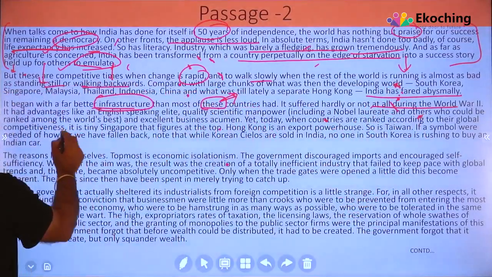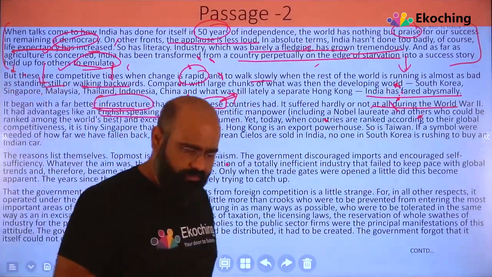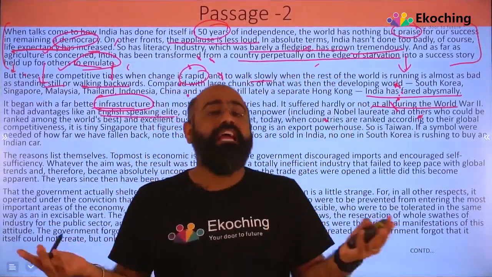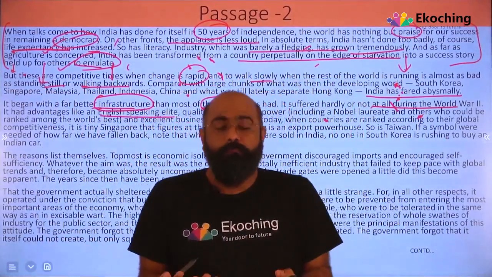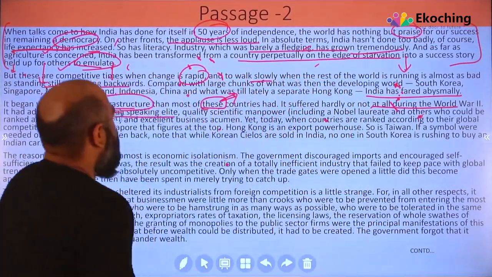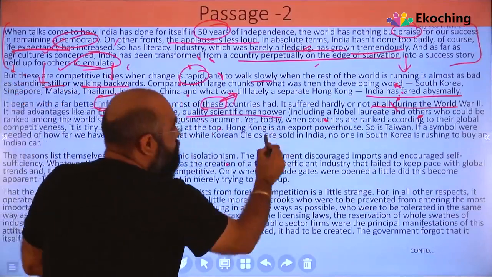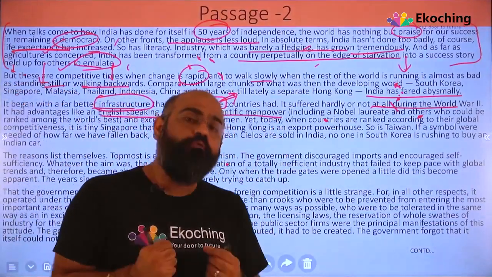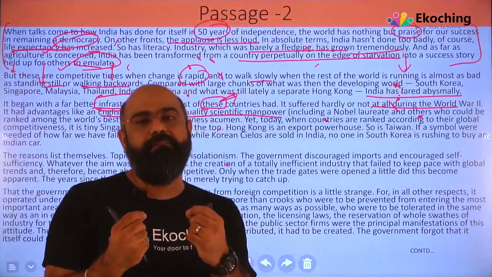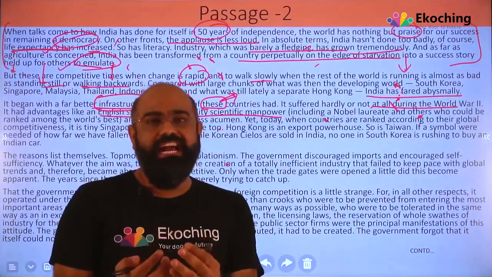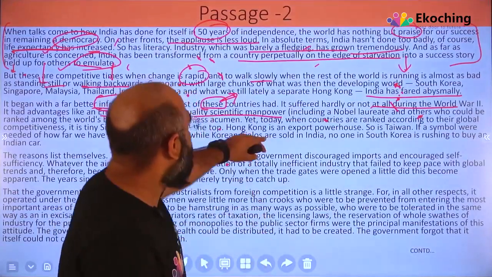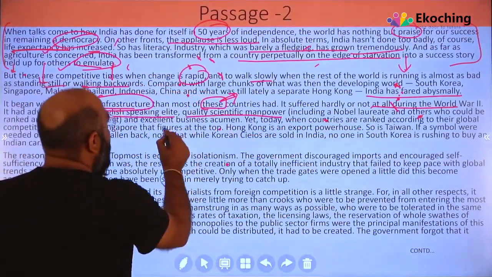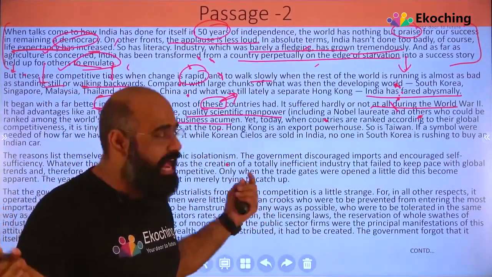It had advantages like an English speaking elite. So when China is facing this problem, or Hong Kong or Thailand or Japan is facing this problem, we don't have this problem because we have people who are speaking English, right? We have a quality scientific manpower. Till date we have one of the best scientific manpower. When we talk about technology, IT, the example is there in front of you, including the Nobel laureates and others, who could be ranked among the world's best, and excellent business acumen. We know that, right?